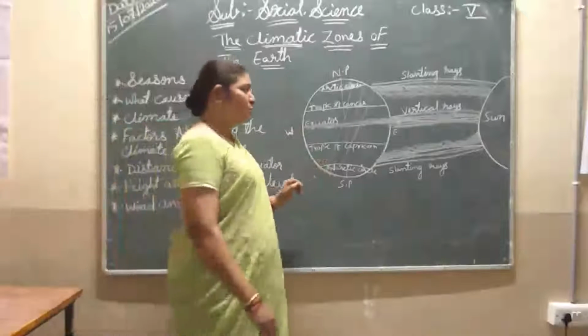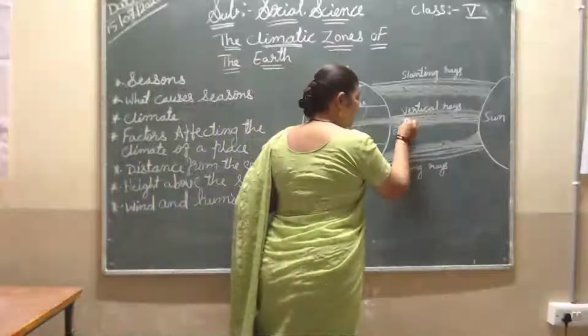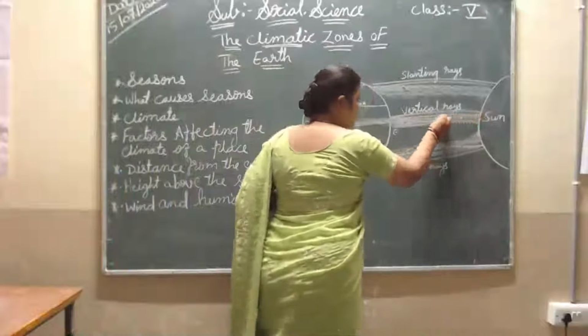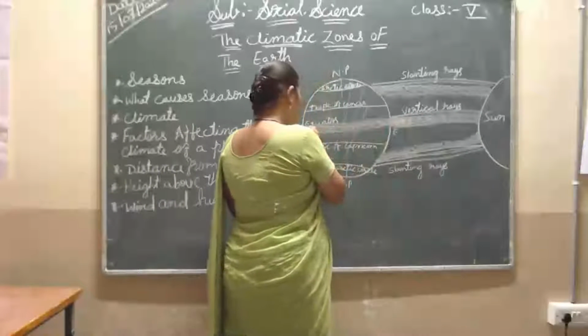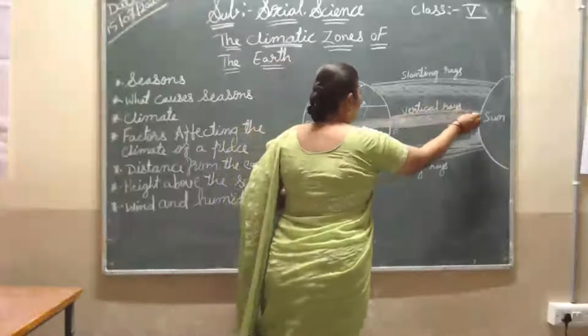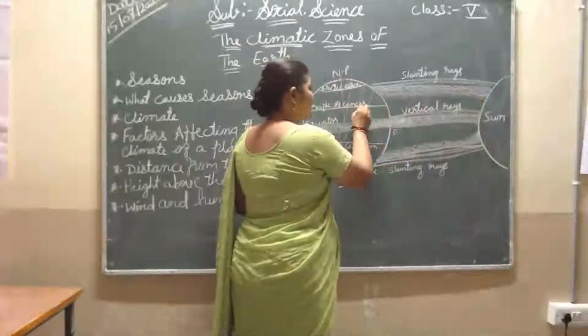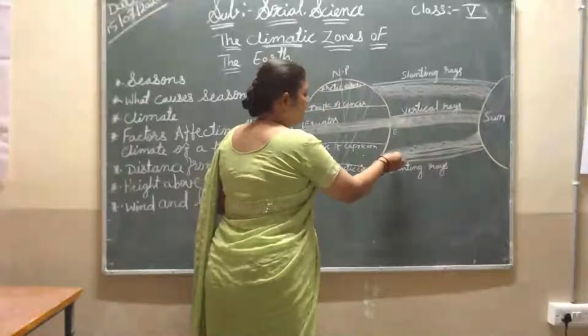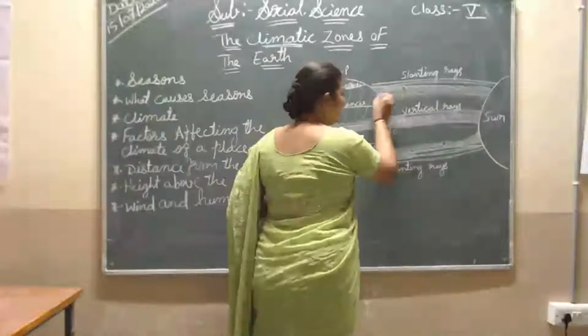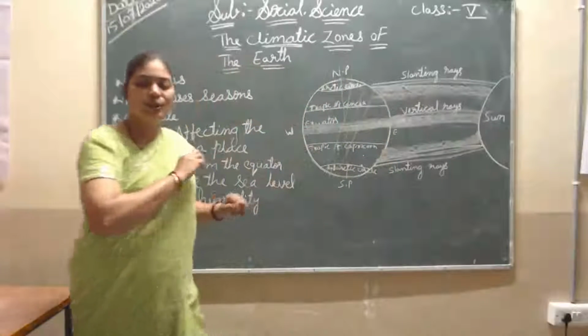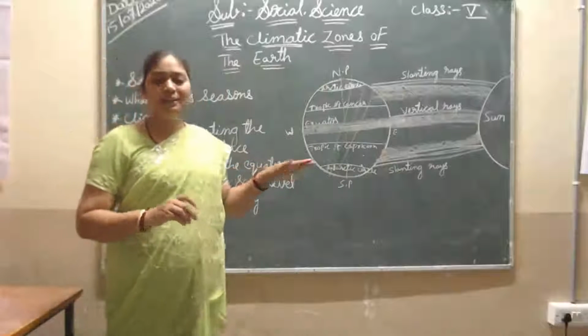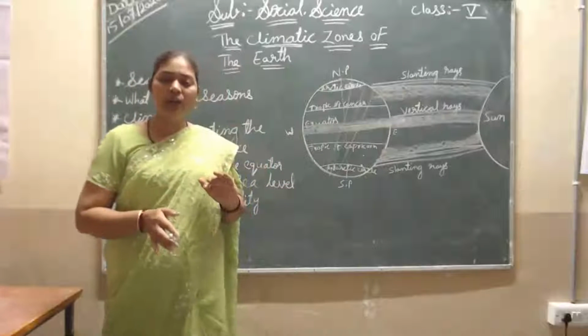So the places receiving direct sun rays at the equator are too hot. Whereas the Tropic of Cancer and Tropic of Capricorn are receiving a little less sun rays. So these places are moderate, not hot, not cool.